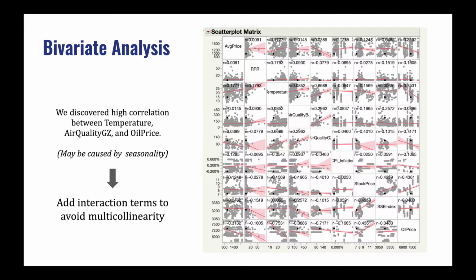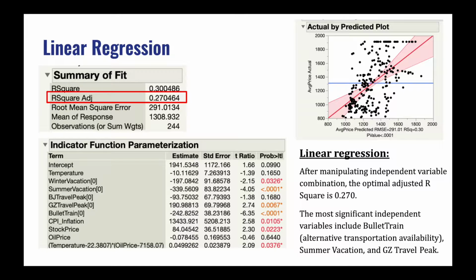Before running linear models, we ran a bivariate analysis on all of our continuous X variables, and we discovered high correlation between temperature, air quality GZ, and oil price. So we added interaction terms in our models to avoid multicollinearity. We went on to do a linear regression. After manipulating independent variable combination, the optimal adjusted R-square we can get is 0.27. The most significant independent variables include bullet train, summer vacation, and GZ travel peak.